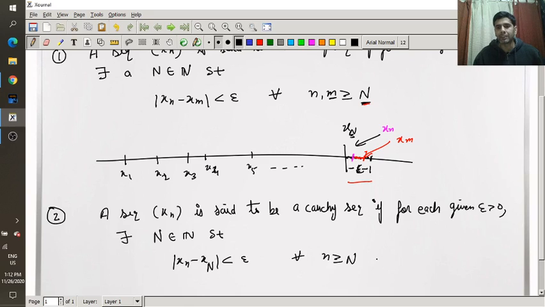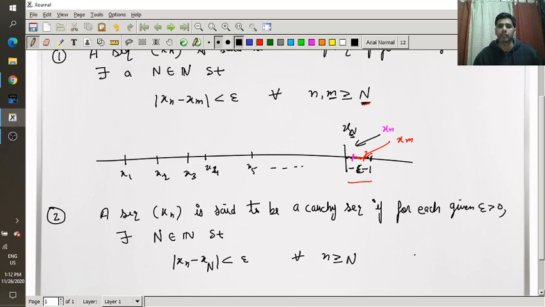What is the importance of this statement? Actually, it resembles the definition of convergent sequence. In a convergent sequence, we also take some stage, and after that all xn converge to L, |xn minus L| is less than epsilon for all n greater than or equal to N. So this second statement has special importance when we use the definition of convergence.